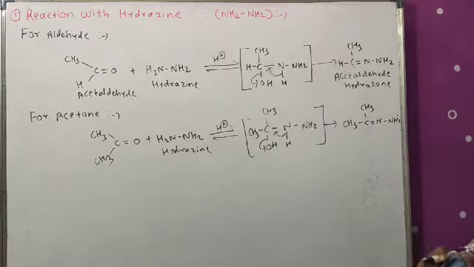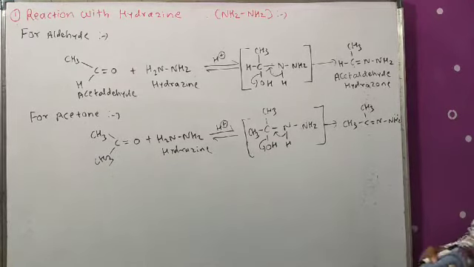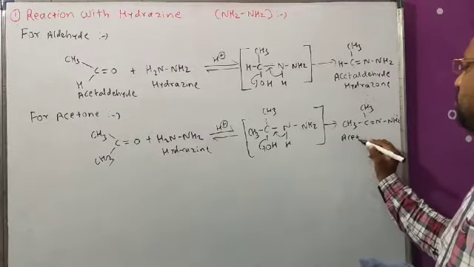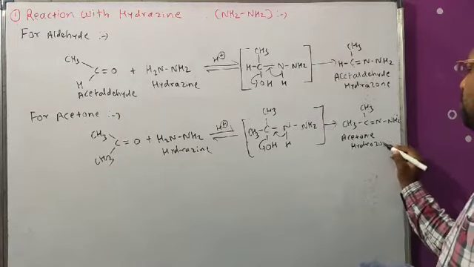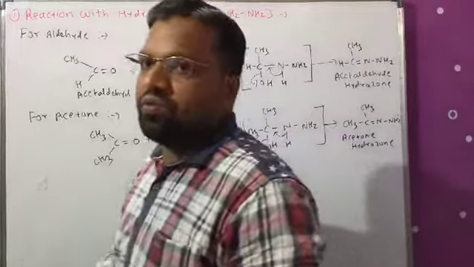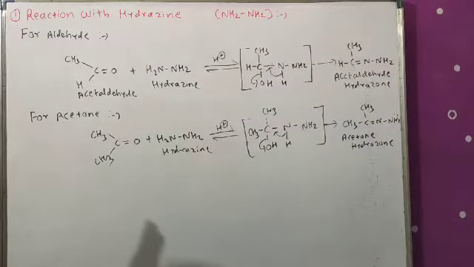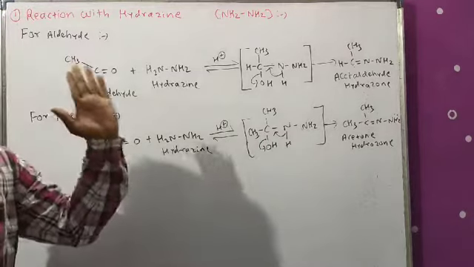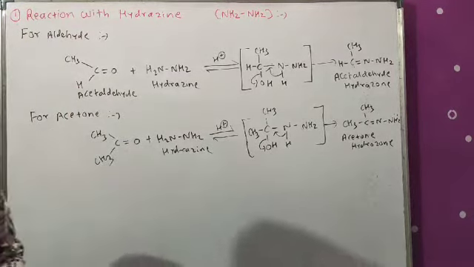What is its name, beta? That is acetone hydrazone. Okay, so these are the two important reactions: first is the reaction of aldehyde and ketone with hydroxylamine, and second is the reaction with hydrazine.